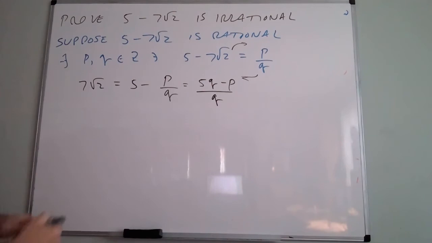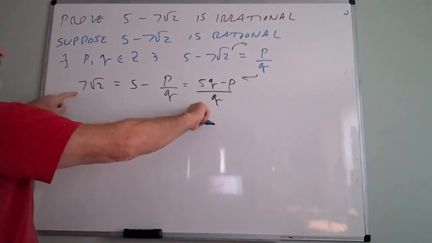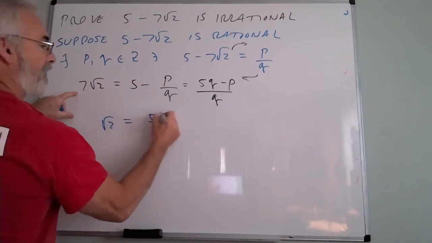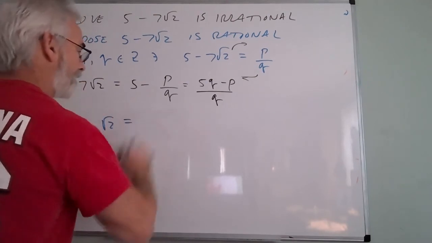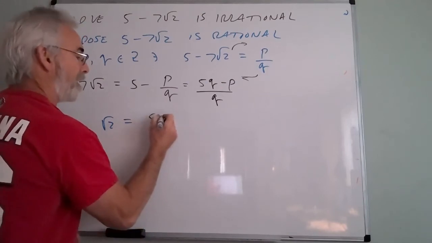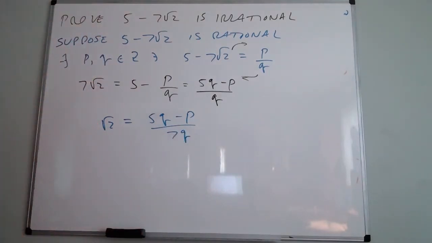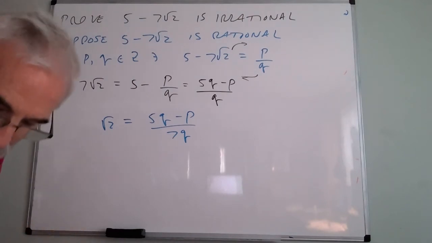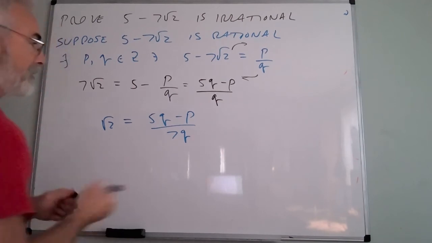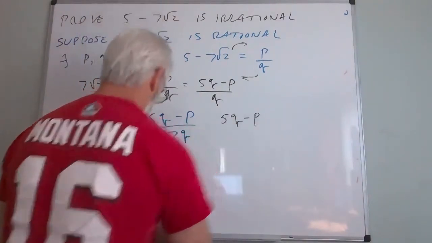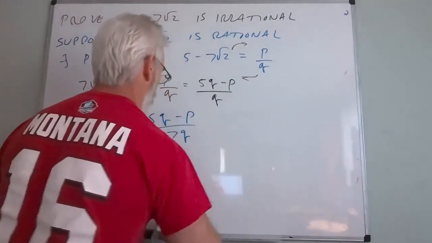Okay, so now, last step, let me multiply both sides by 1/7. So the next thing I have is root 2 equals 5Q minus P over 7Q. Now, what do I know for certain about this statement here? I know certain things. I'm going to be changing pens here. Okay. Let's do it like this.